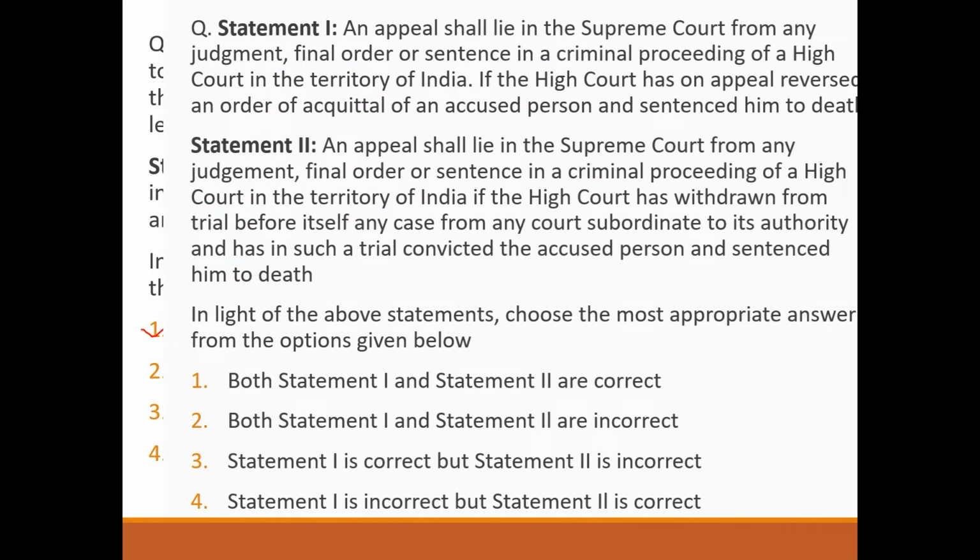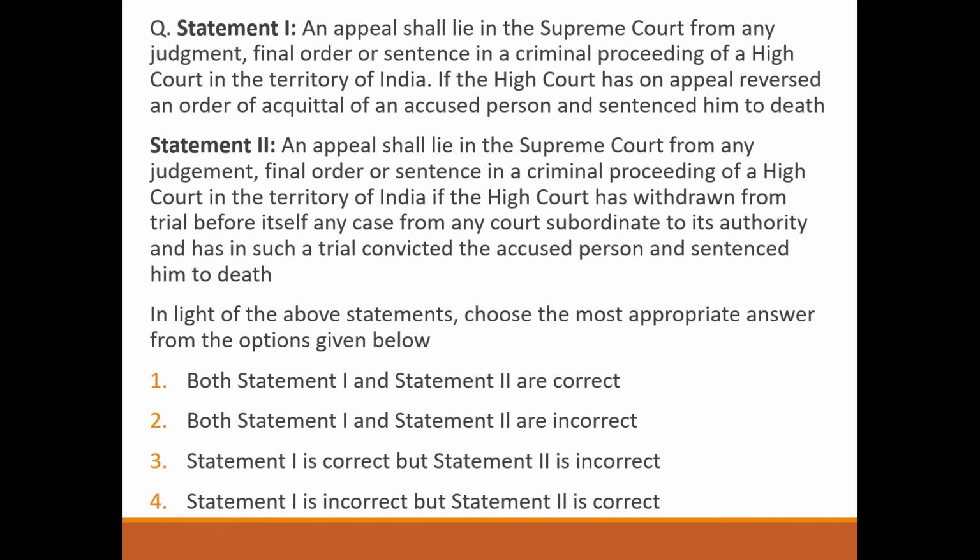Next, statement 1. An appeal shall lie in the Supreme Court from any judgment, final order or sentence in the criminal proceeding of a High Court in the territory of India if the High Court has on appeal reversed an order of acquittal of an accused person and sentenced him to death. Correct. Statement 2.